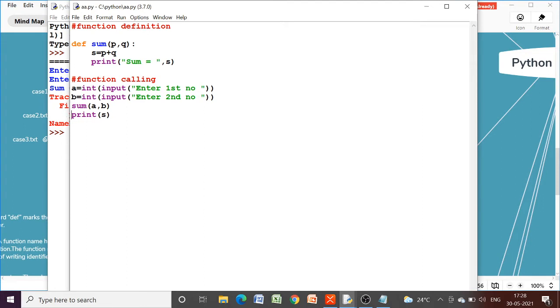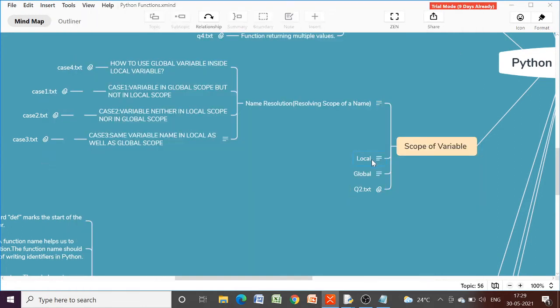But here a and b are global variables, so these a and b can be used anywhere in the program. Coming back to the next topic. So this was local and global scope. I hope this much is understood by all of you.